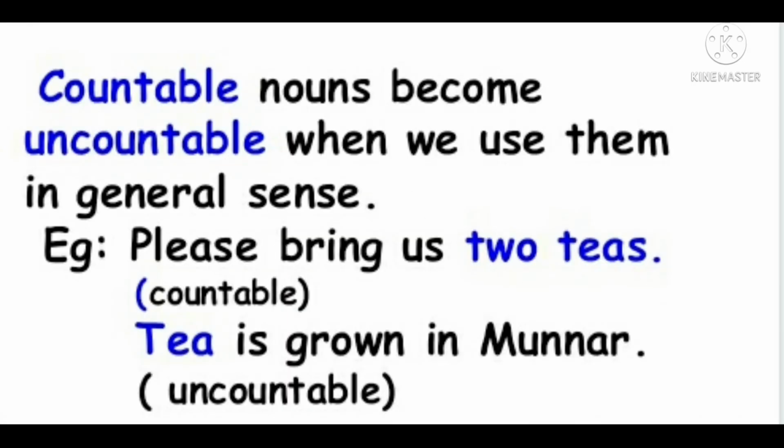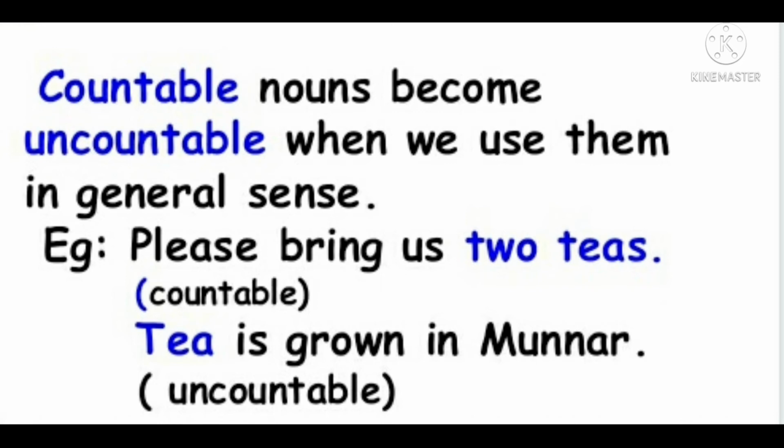There are 3 rules by which you can change a countable noun into uncountable and vice versa. So let us see how we can use those rules. What's the first rule? Suppose you and your friend go to a restaurant and want to order tea. How will you place the order without using the word cup? Obviously you say, please bring us 2 teas, isn't it? So here 2 teas means it is a countable noun. So here you use tea as a countable noun.